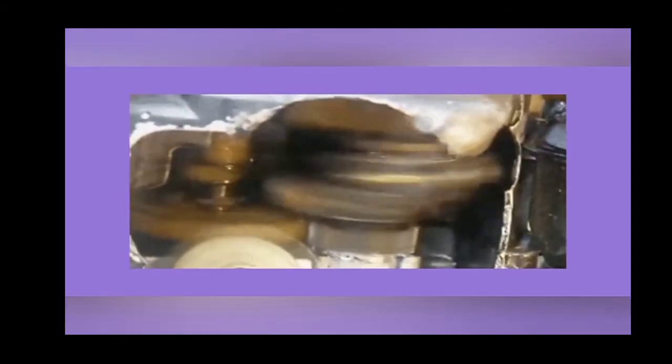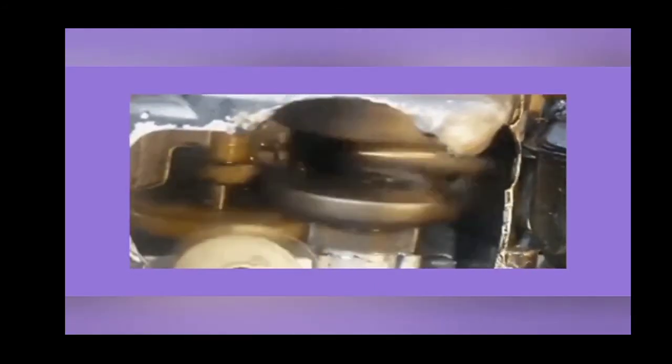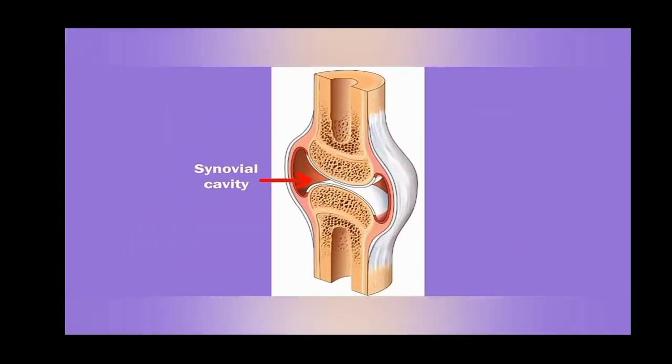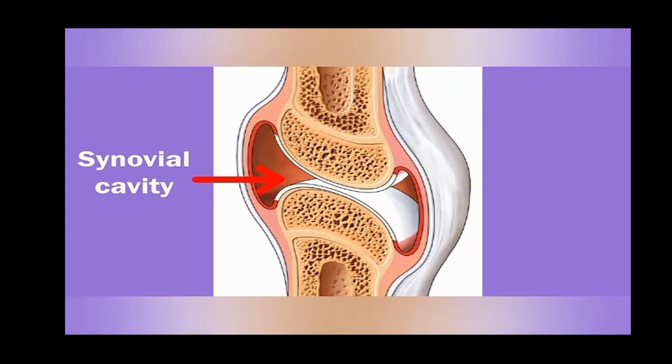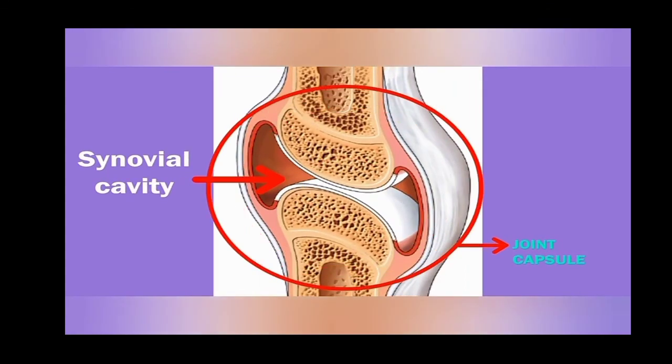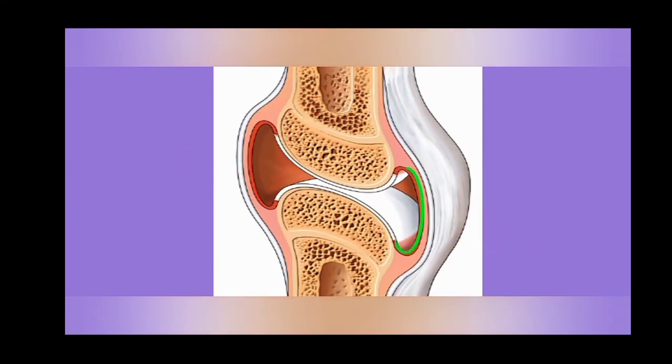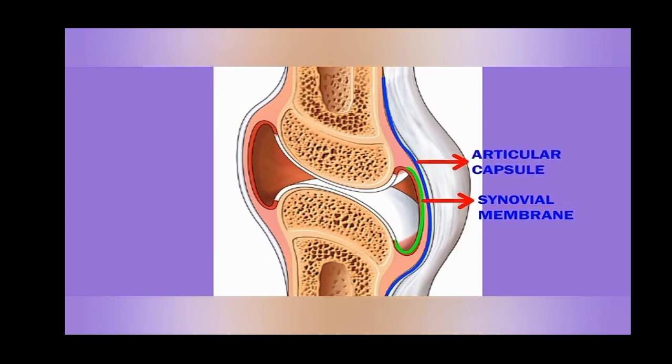You can compare synovial fluid with engine oil. Synovial cavity is surrounded by a joint capsule. Inner layer of the joint capsule is called synovial membrane and outer layer is called articular capsule. It holds the bone and provides the ability to join.